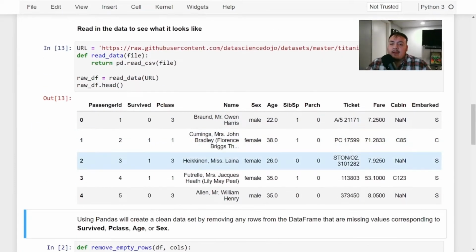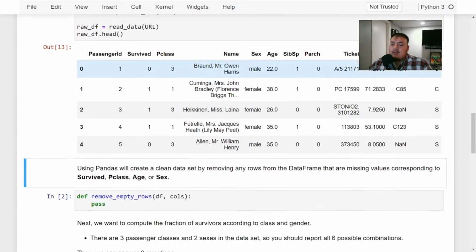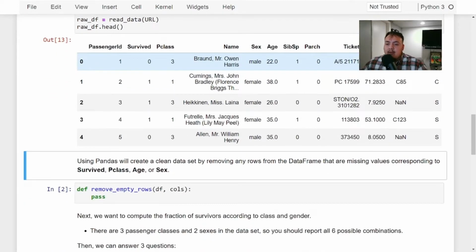Okay, so this is what we have so far. We have passenger ID, survived, P class, names, gender, age, parch, ticket, fare, cabin, embarked, and among other things. So what we want to do now is create a clean data set by removing rows that have missing values corresponding to survived, P class, age, or sex. So it's okay if other values are null, but we want to make sure that these ones don't have any.